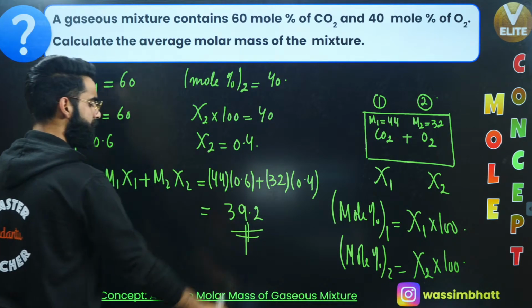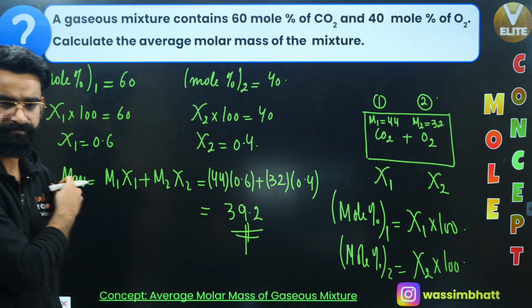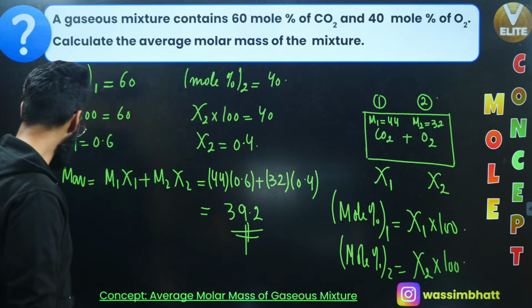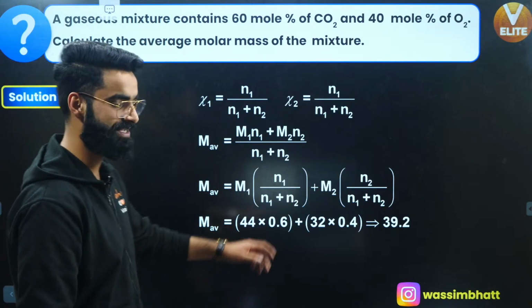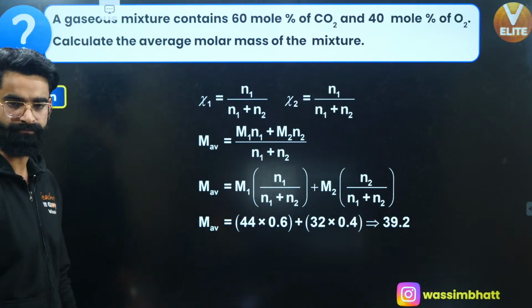So 39.2 grams per mole is going to be the average molar mass of the gaseous mixture, right? Let me know in the chat box if it's clear to you. So you get the answer of average molar mass of the gaseous mixture as 39.2 grams. Okay.